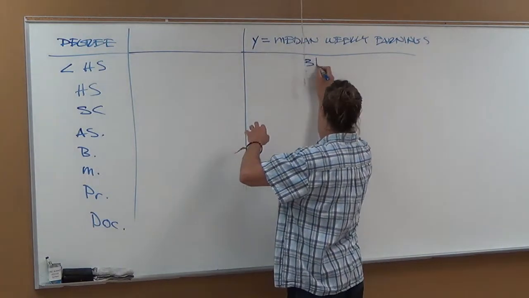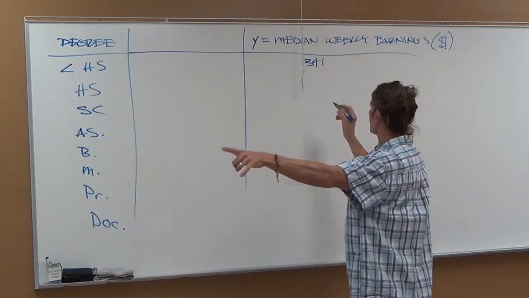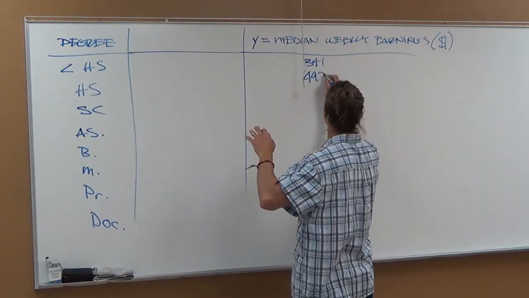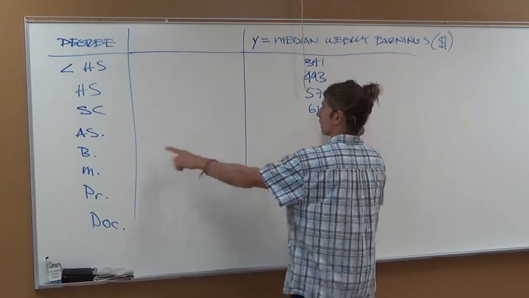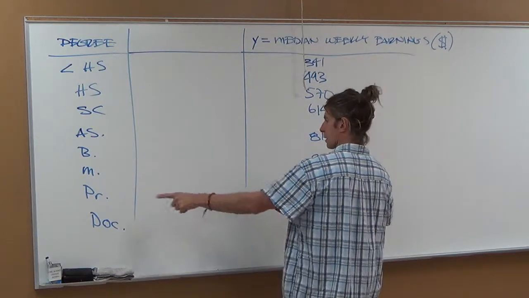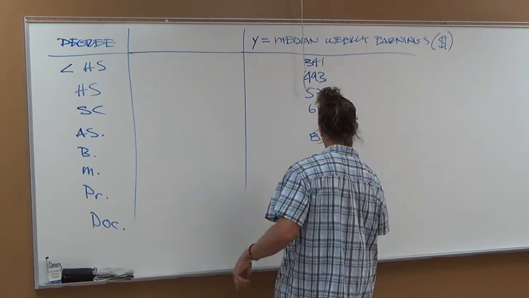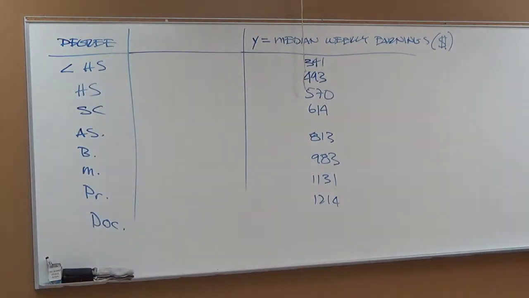341, in dollars. 493. 570. 614. 813. 983. 1131. 1214. Thank you for the big voice, whoever that was. Appreciate it. Freddie, thank you.